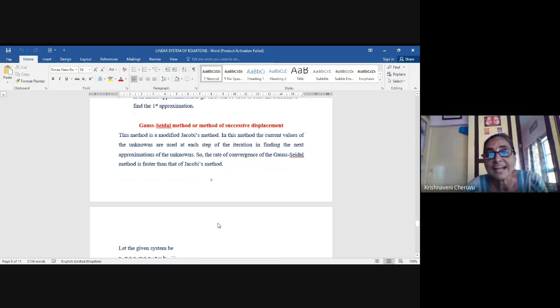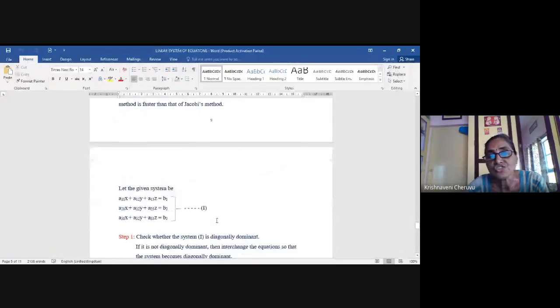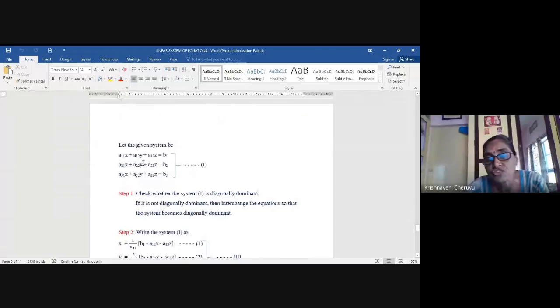Now see again, let us consider again 3 equations in 3 unknowns, girls. Okay, here the equations are 1, 2, 3 and the unknowns are x, y, z. So what you have to do, any iteration method, girls, please be very, very careful. You have to check whether the given system of equations is diagonally dominant. I told you, no, this is very much important. Now, if it is not diagonally dominant, what you have to do, you have to interchange the equations, girls. Okay, so that's what I explained to you.